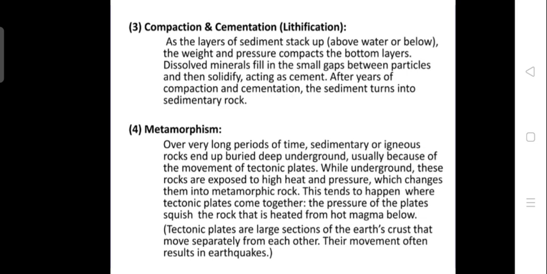Again, the next process, metamorphism, happens mainly to these sedimentary rocks over a long time. Due to these depositional activities, they are buried in the deep ground, where they undergo high heat and pressure, mainly due to the movement of tectonic plates and high heat from the magma chamber, like that. It undergoes high heat and pressure. Slowly, these sedimentary rocks change their structure to form a new rock.